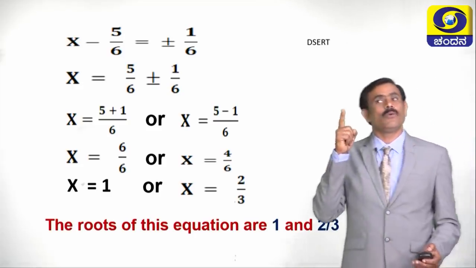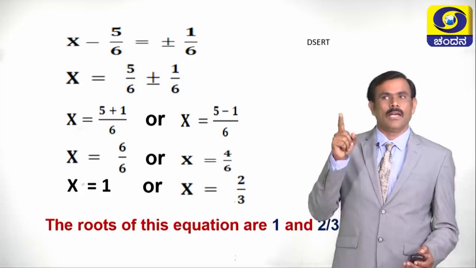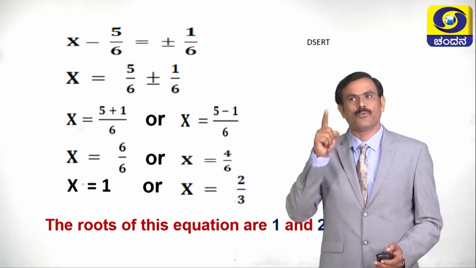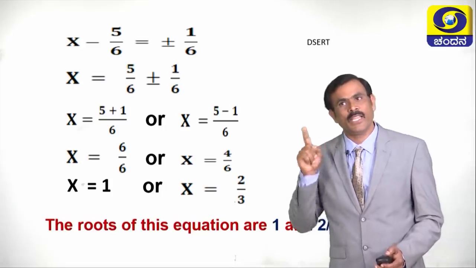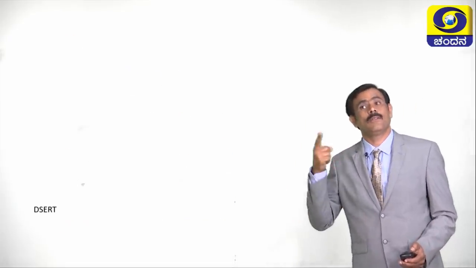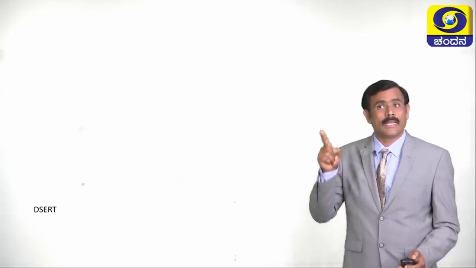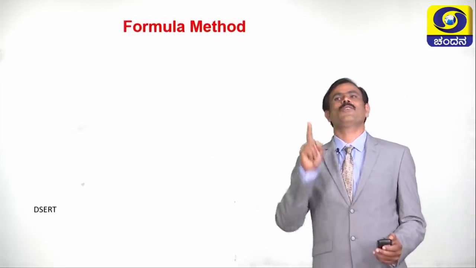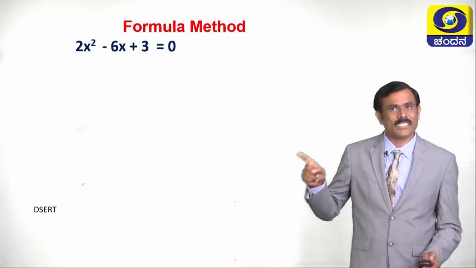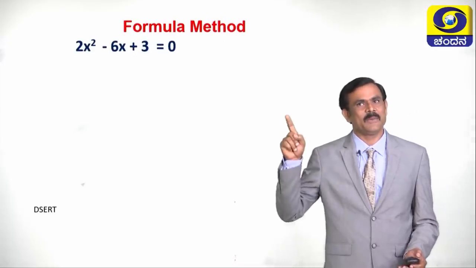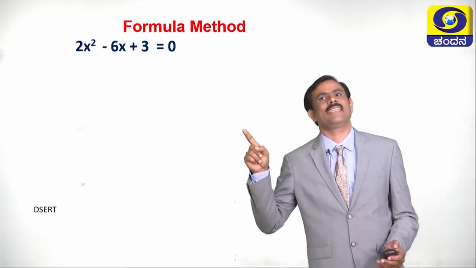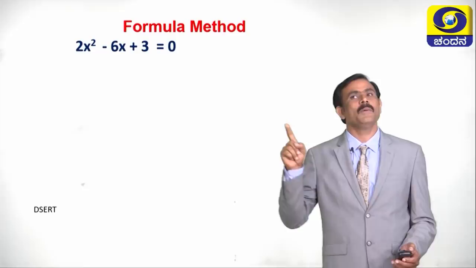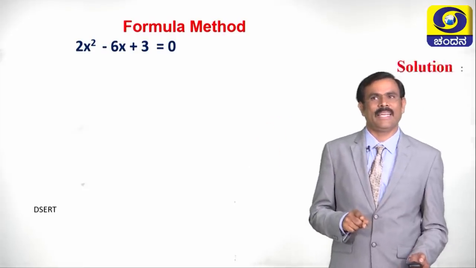Children, while solving a problem by completing the square method, we have to follow the steps that we discussed now. Children, then what is the next method? The next method is formula method. Let us take one problem. What is the problem? 2x square minus 6x plus 3 equals 0. Let us solve this problem by using formula method.